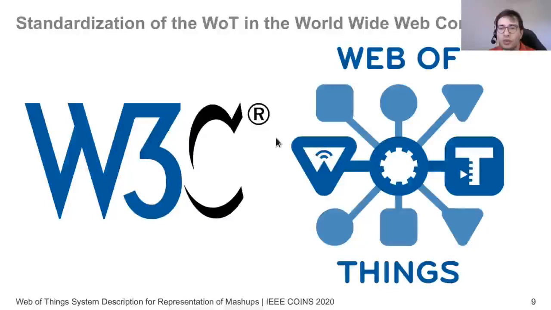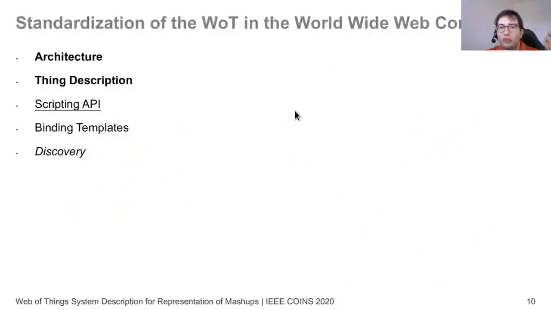And the Web of Things is currently being standardized by the W3C Web of Things working group. This working group has different types of deliverables, and the architecture specification and the thing description are published as of April 2020. And the scripting API, which is in the works, is very important for this paper, and that's why it is underlined.